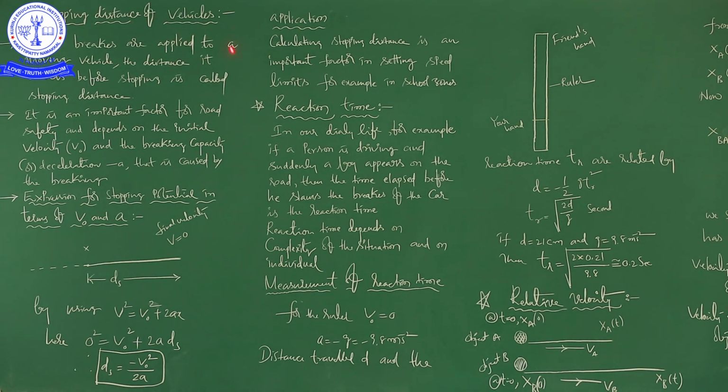We are going to discuss the next continuation topic, stopping distance of vehicles. In our last class, we discussed equations of free fall motion and related concepts. Now in this class we are going to discuss the next continuation concepts. So the first thing is stopping distance of vehicles.